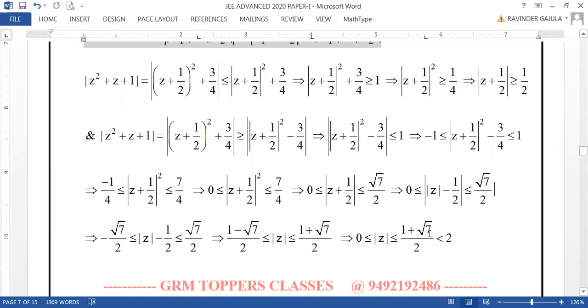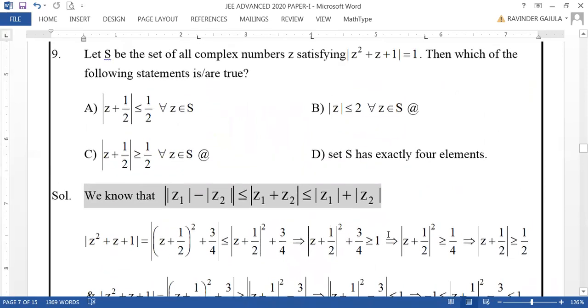Root 7 is less than 3 but more than 2. So when this is less than 3, plus 1 is less than 4, by 2 is less than 2. Therefore, this value is less than 2. So mod z less than 2 is the right answer here, friends. So mod z less than or equal to 2 is given, but less than 2 is satisfied. Hence, option B also can be taken as this.